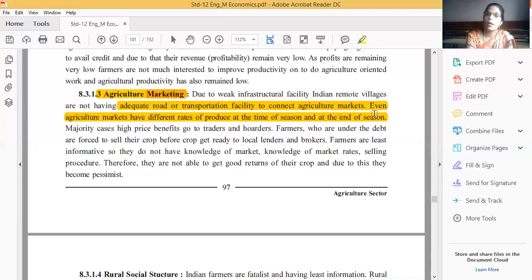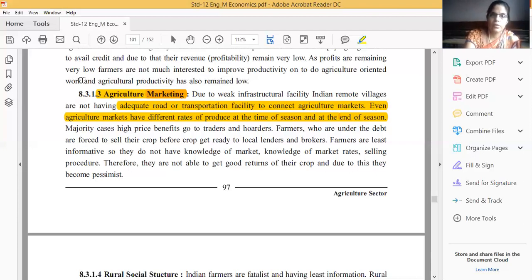Farmers who are under debt are forced to sell their crop before it is ready to local lenders and brokers. Farmers are also illiterate, so they do not have knowledge of market rates.